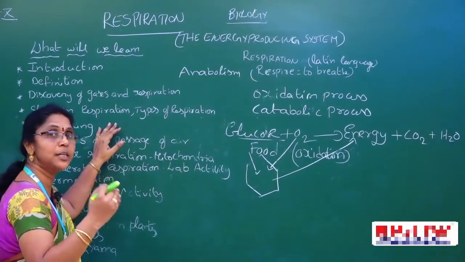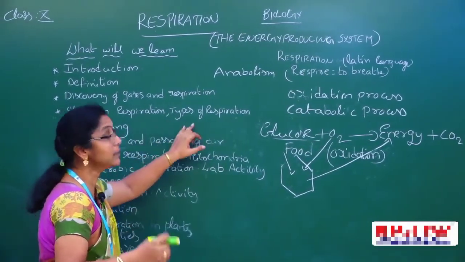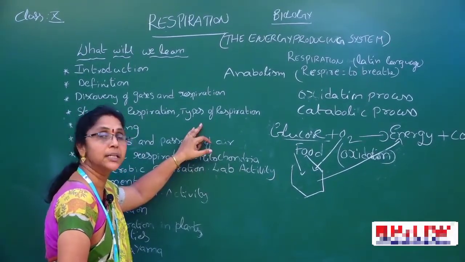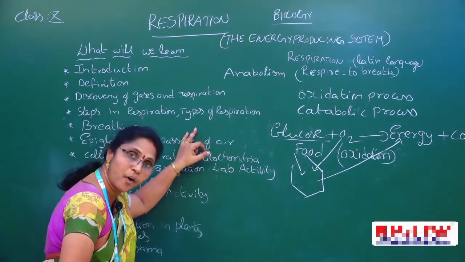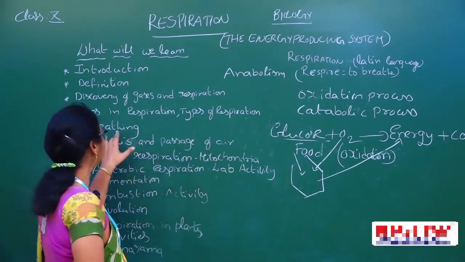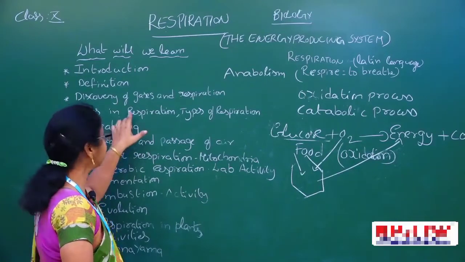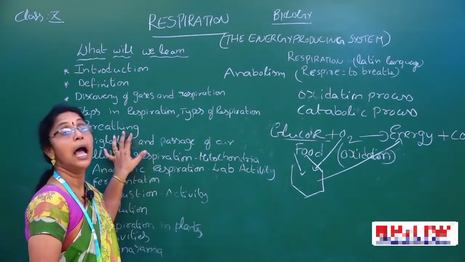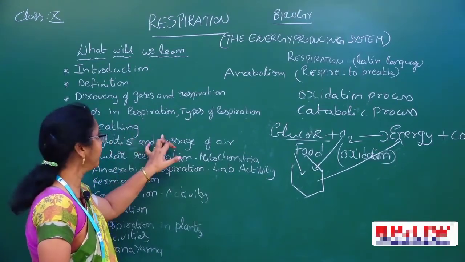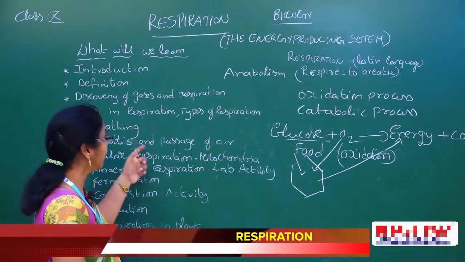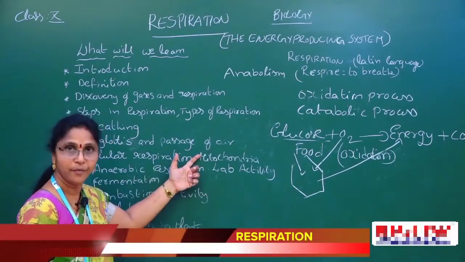What are the steps in respiration and what are the types of respiration, in the presence or absence of oxygen? Next, breathing. The first step is breathing. About breathing, we will conduct one activity also. Children, then epiglottis and passage of air.